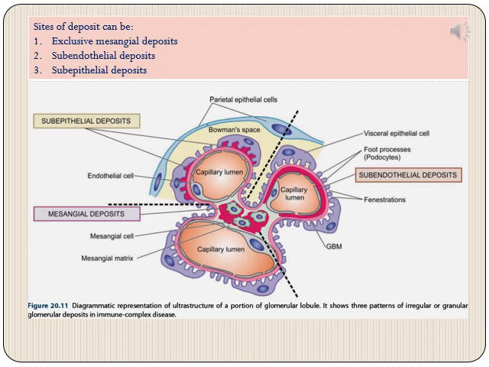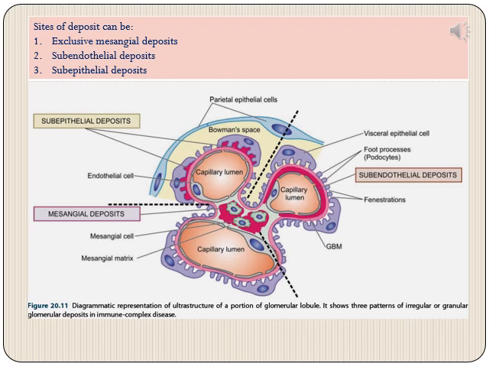So what are these exclusive mesangial deposits? As you would recall, mesangial cells are the supporting cells. They give support to these loops of capillaries of the glomerulus. So these deposits will be around the mesangial cells. Then subendothelial deposits. Subendothelial means they are beneath the endothelial cells.